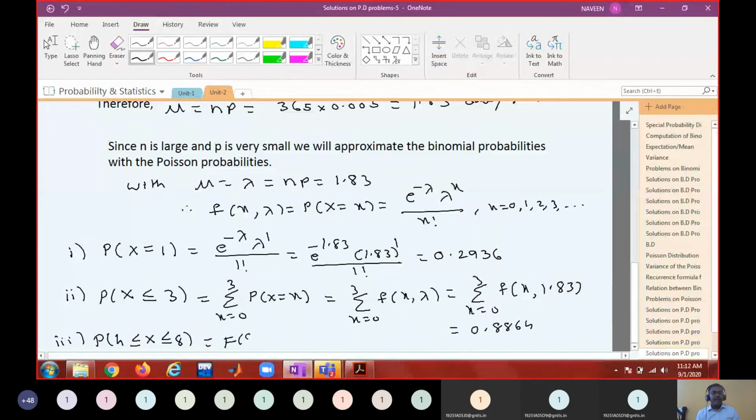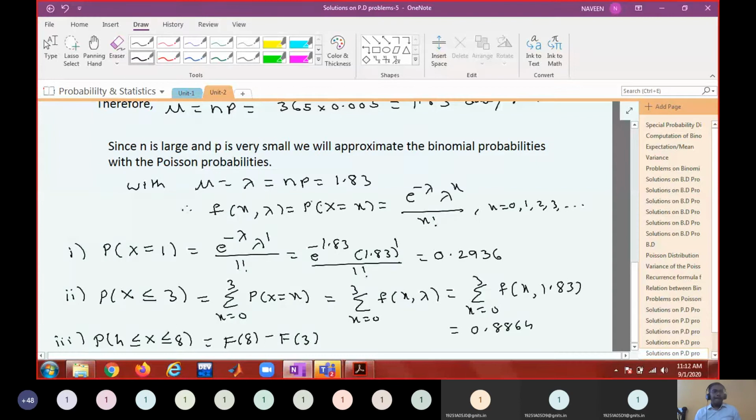F of 8 minus F of 3. You take the cumulative probabilities. If you take 1.8 as the lambda value, we can look at the distribution table and copy the values. Otherwise, you have to find out the probabilities for 4, 5, 6, 7, 8. 5 probabilities you have to find out with lambda equal to 1.83 and take this sum. Okay, it all depends on how you do the problem. So tell me this answer later.